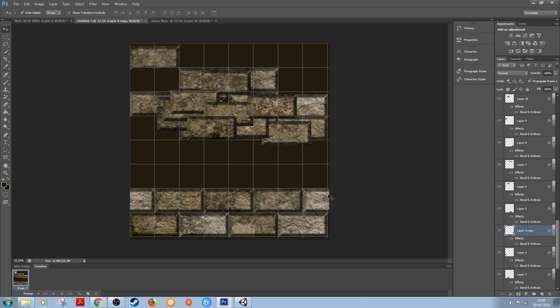Okay, and the reason I'm doing that is because when we tile this now, if you're familiar with tileable textures, which I hope you are at this stage, this will be a repeated pattern here and here. Okay, so that's why we've got to have the same brick there.